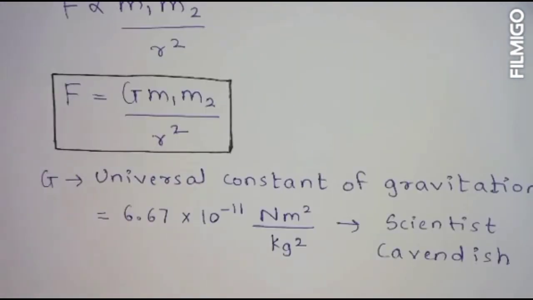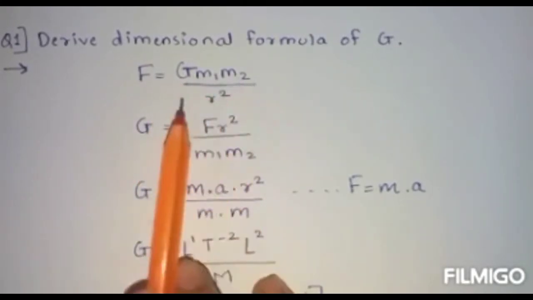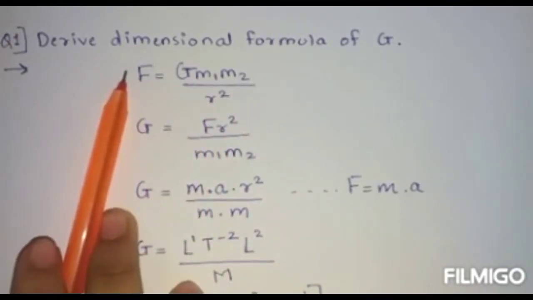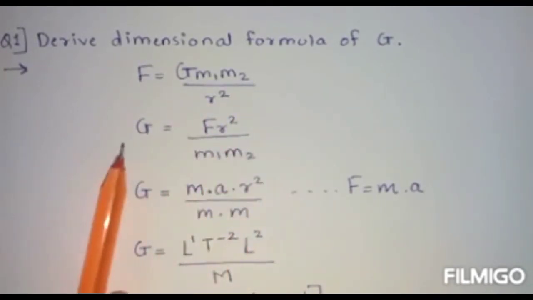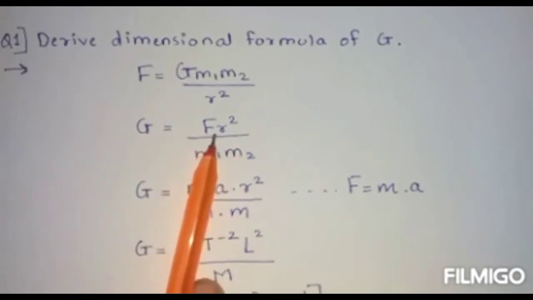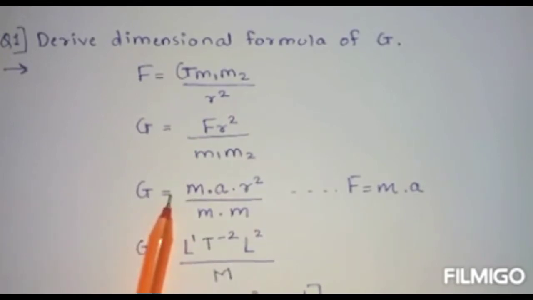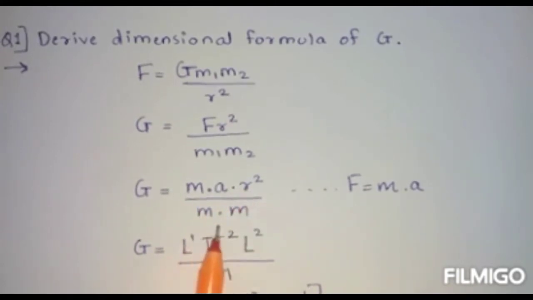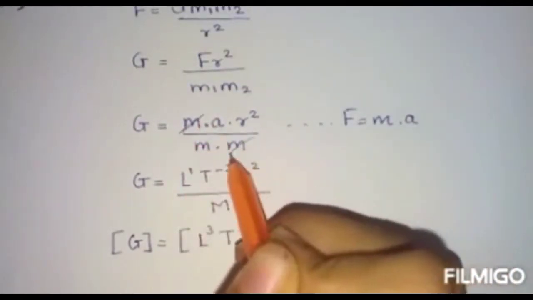Formula of F is equal to G m1 m2 upon r square. Shift this r square here, and m1 m2 will come as denominator. So G is equal to F r square upon m1 m2. F can be written as mass into acceleration, so G is equal to m a r square upon m1 m2, and the masses will get cut.